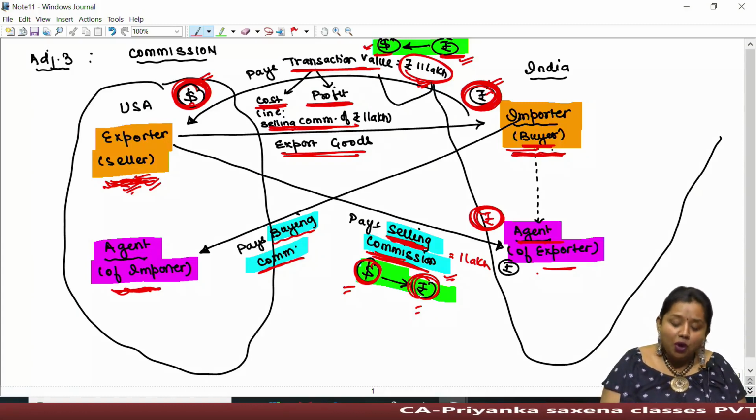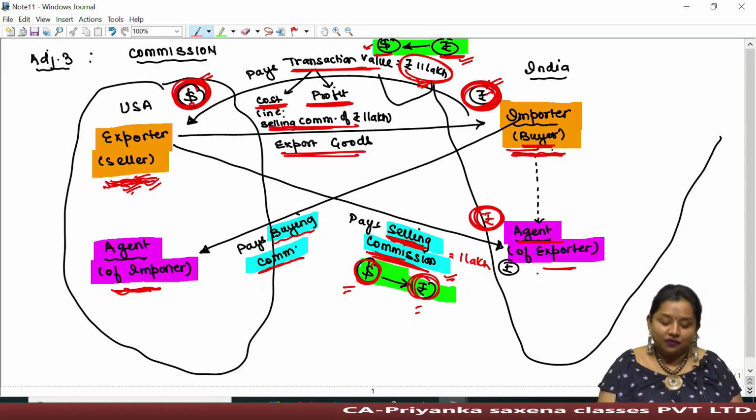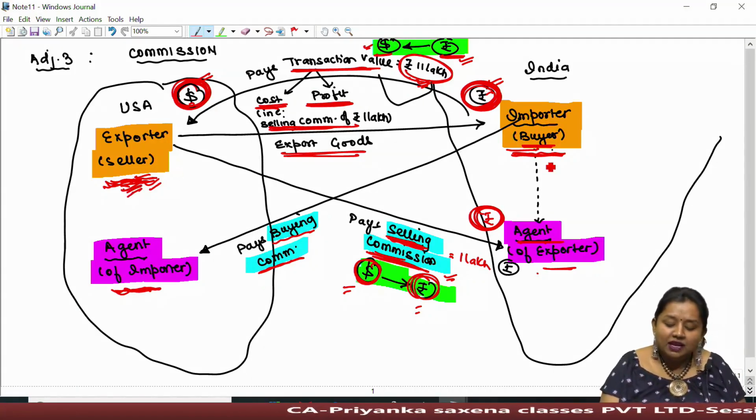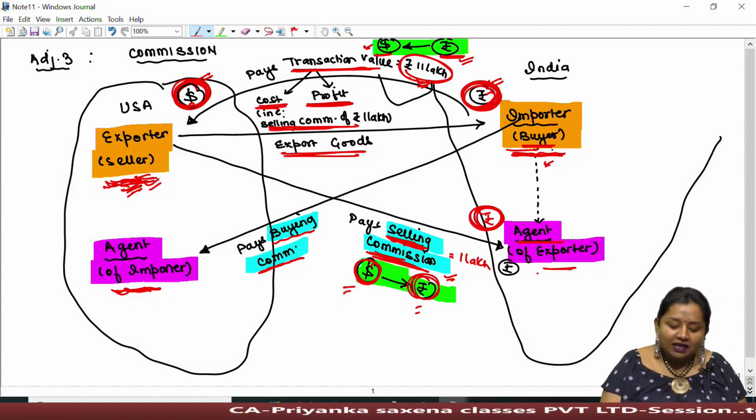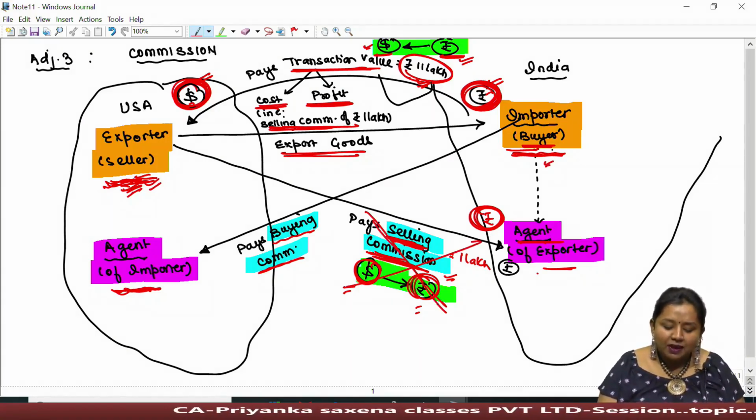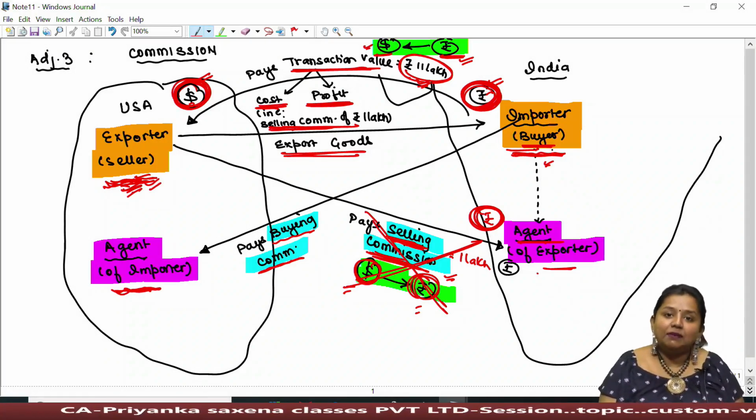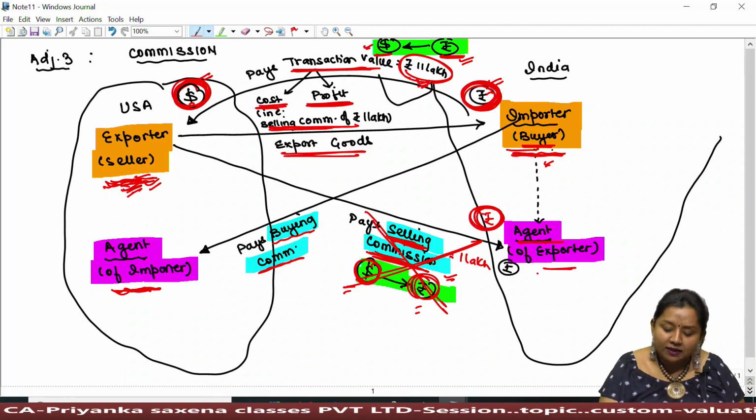Therefore, to avoid such foreign currency exchange fluctuation, the exporter may request the importer that instead of the exporter making payment to his agent, the importer can directly make payment to his agent located in India.